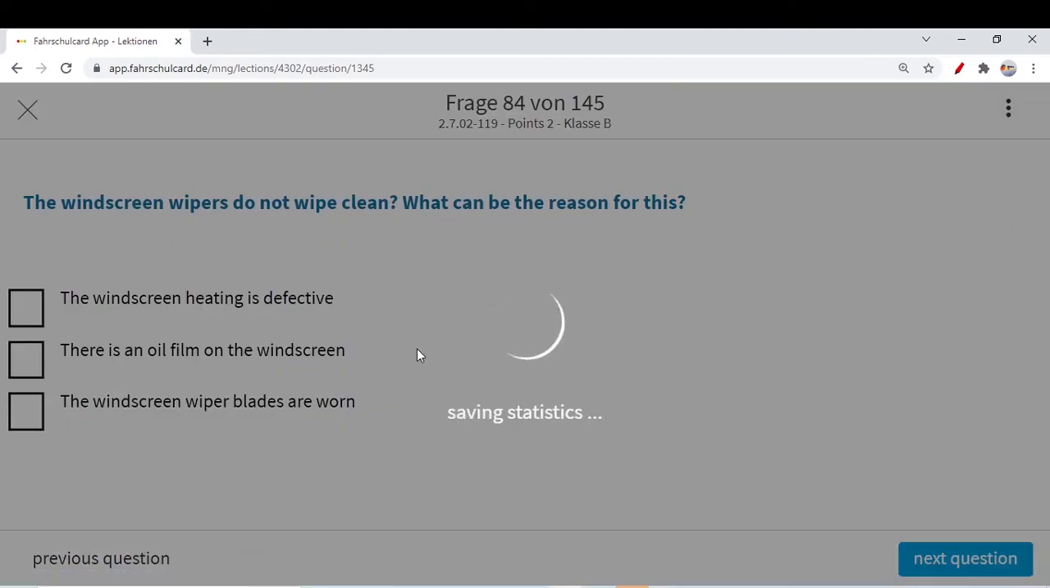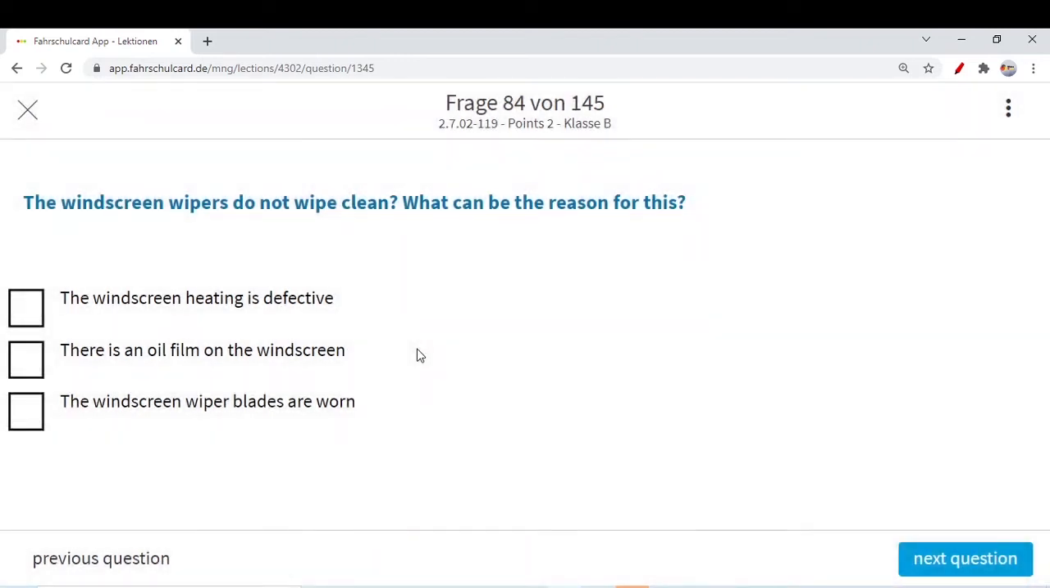Let's move to the next question. The windscreen wipers do not wipe clean. So what could be the reason for that? The windscreen heating is no. Actually, this windscreen heating is not an issue. Whenever you use the windscreen heating, it helps you to clean your windscreen, sometimes to melt the ice if it is too much, like the glut kind of thing or hard ice. In that way your windscreen heating helps you. But they are telling about windscreen wipers, not about windscreen heating.